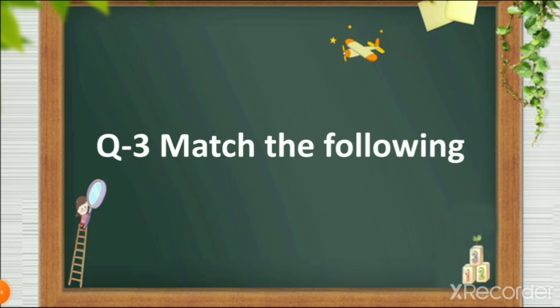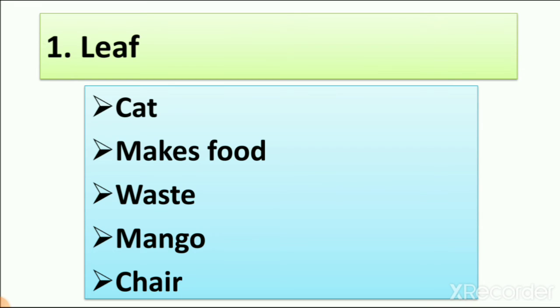Now let's see question number 3. Match the following. As you know, in this question you have to match the following. So you have 4 answers and from this you have to tick mark the right answer. So number 1 is leaf. We have 5 match the following, so we have 5 options.